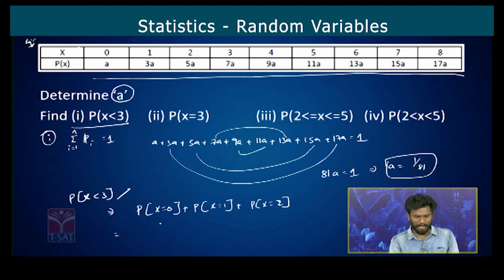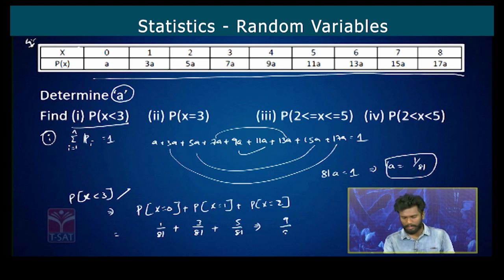Now add the probabilities. When X is 0, it is 1 by 81. When X is 1, it is 3a, so 3 into 1/81, that is 3/81, plus when X is 2, P of x is 5a, so 5/81, which will be equal to 9/81. So that is the value.